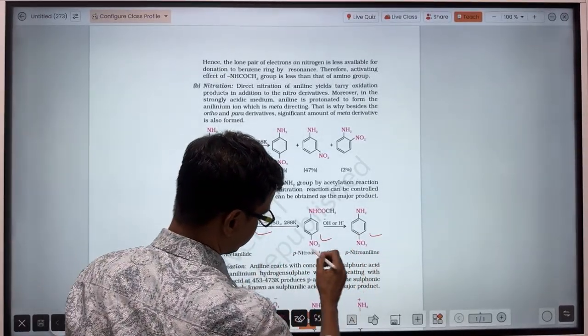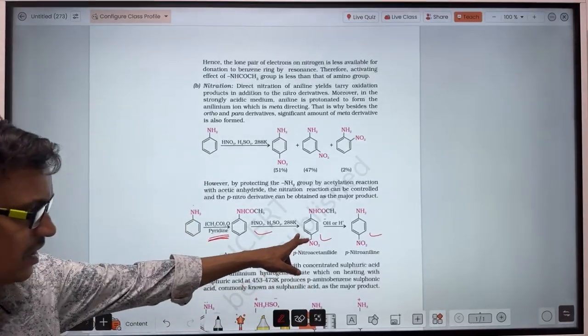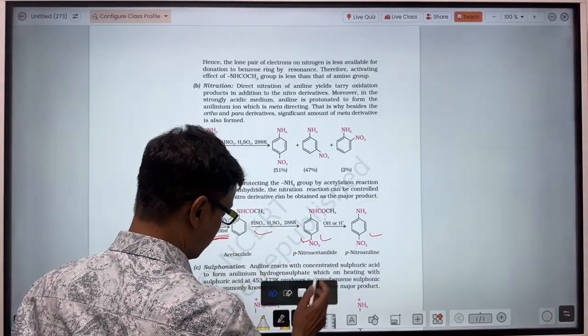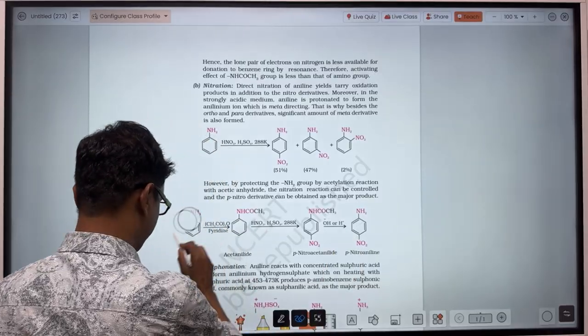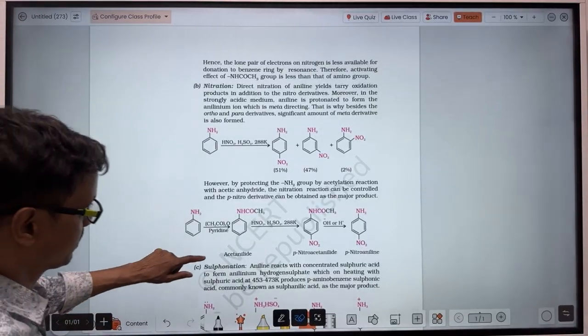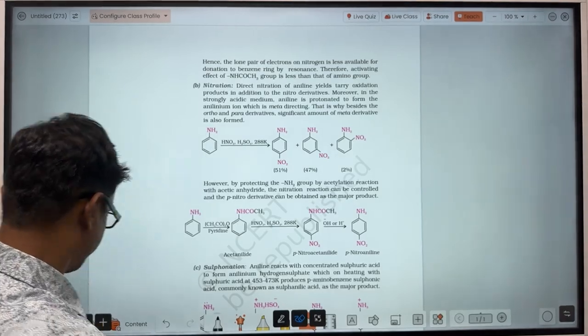So there will be formation of the nitro derivative of aniline. Then after that, treat with acid or alkali. So during that course, you can form only the para substituted product. Now let's see sulfonation.